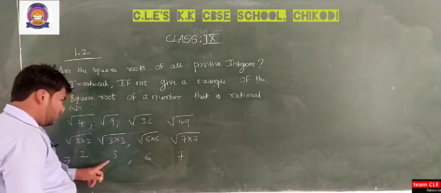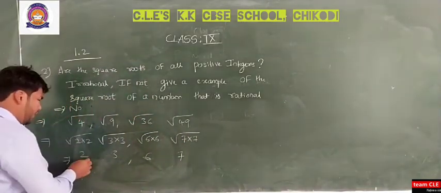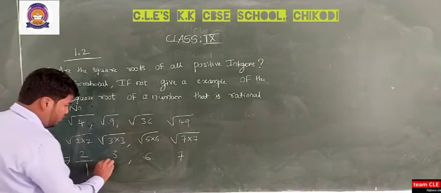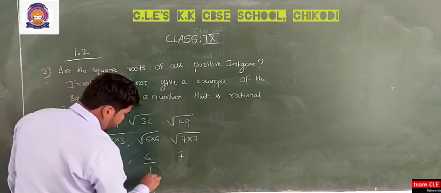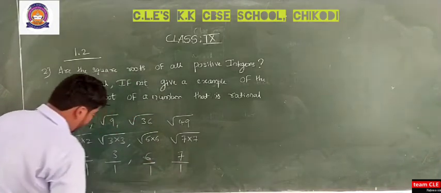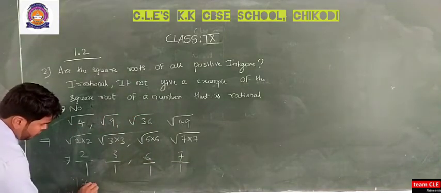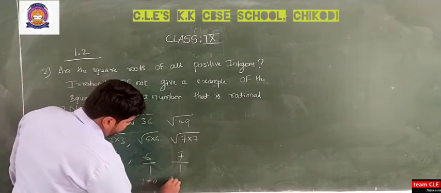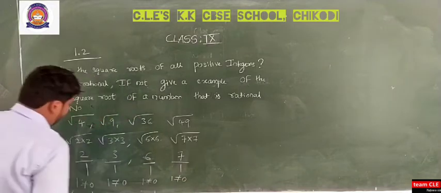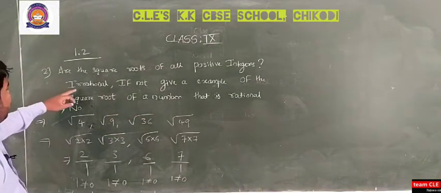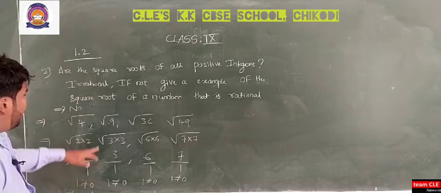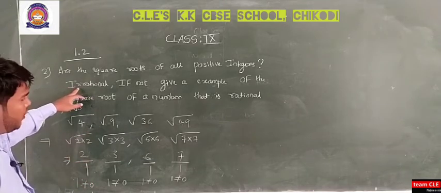So these are 2, 3, 6, 7. These are integers and can be expressed in the form of rational numbers, that is 2 by 1, 3 by 1, 6 by 1 and 7 by 1, where the denominator is not equal to 0. Similarly, we can say that every square root is rational, but not every square root is an irrational number.